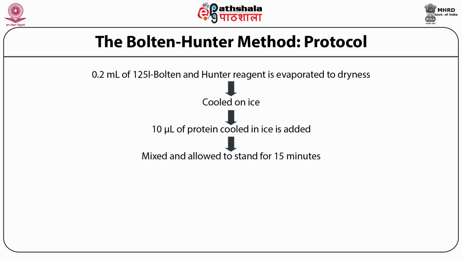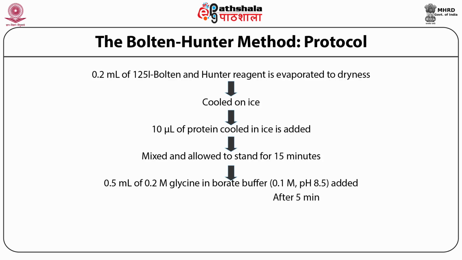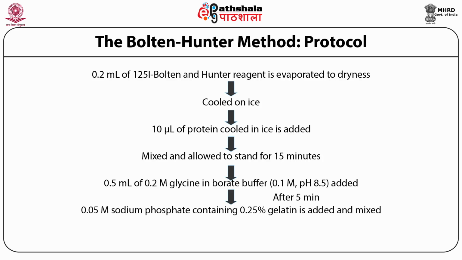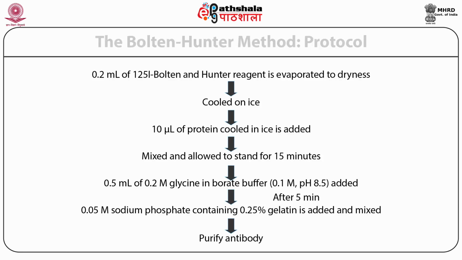After 15 minutes, 0.5 ml of 0.2 molar glycine in 0.1 molar borate buffer at pH 8.5 is added. After 5 minutes, 0.5 molar sodium phosphate containing 0.25% gelatin is added and mixed. The iodinated antibody can be purified.